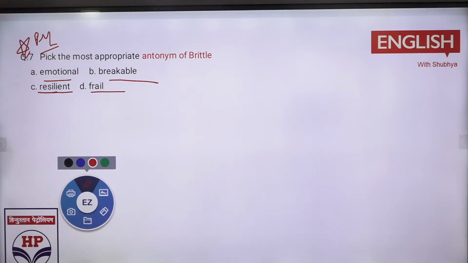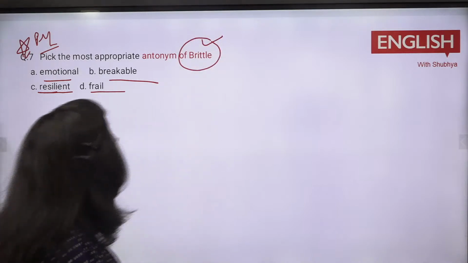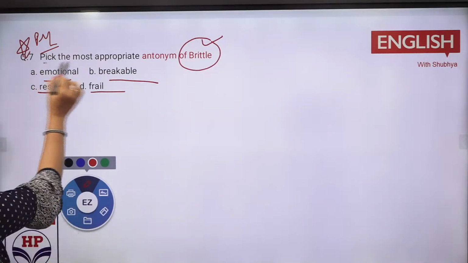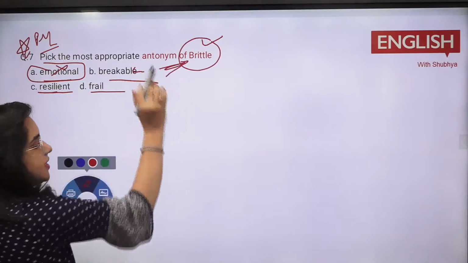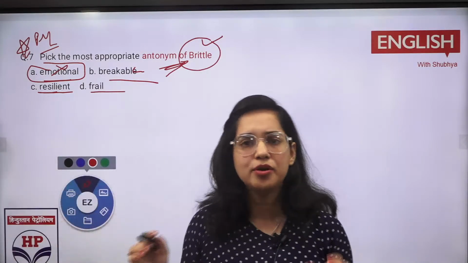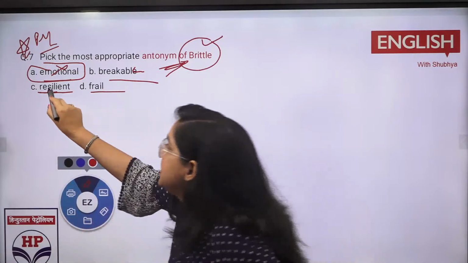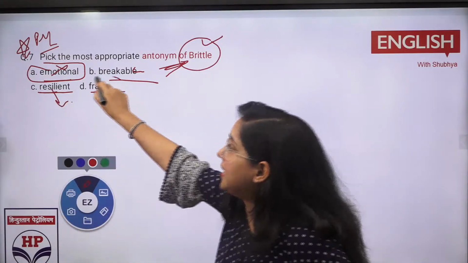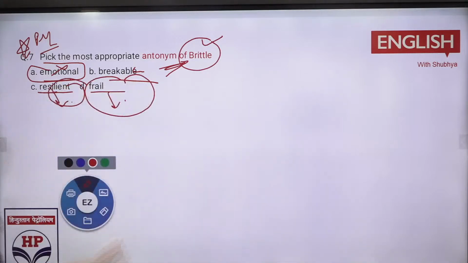Okay. So brittle is something that is breakable, something that can be broken very easily. Obviously emotional does not have any connection with it, right? Breakable also points to the same, something that is hard but broken easily. Like the bones of old age people are brittle only. Why? Because their bones are getting weaker by time and they can be broken very easily, right? Now resilient and frail. Frail tells us about a weak person and resilient tells us something that can endure for a long time. I've given you the meanings, so it would be C option, resilient.